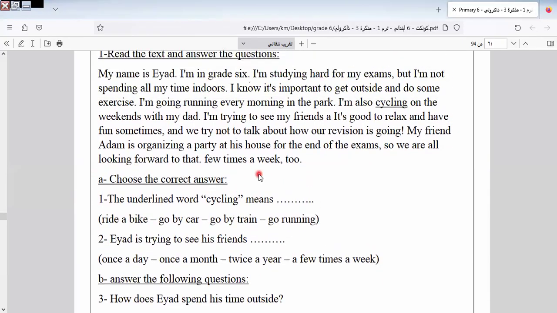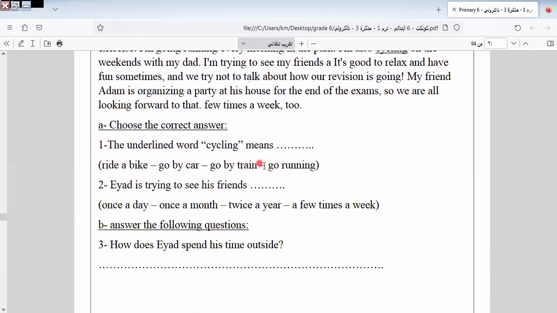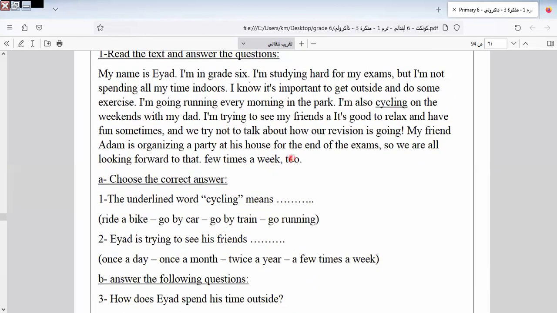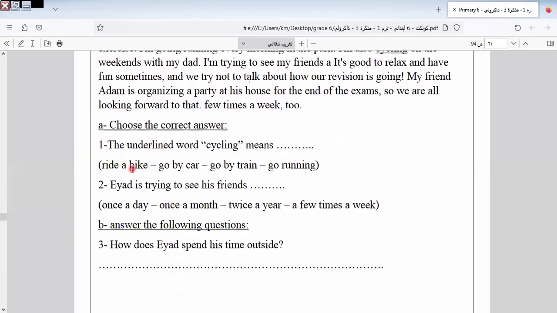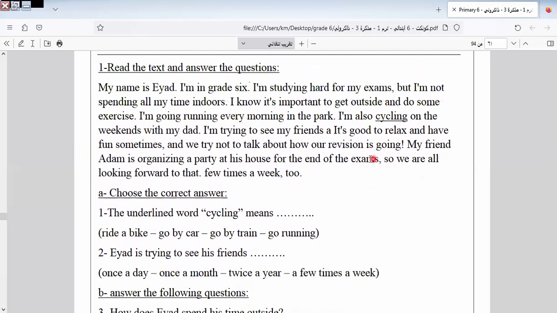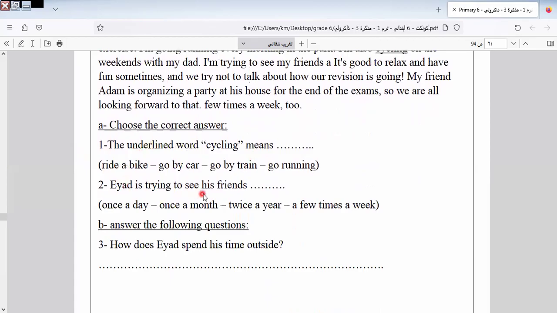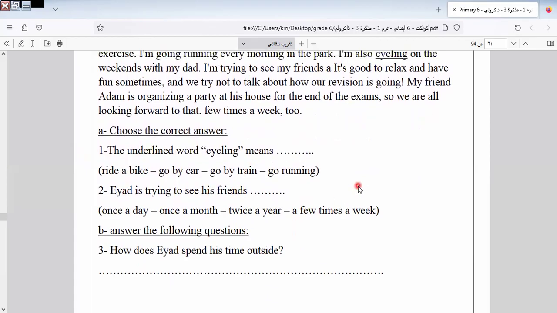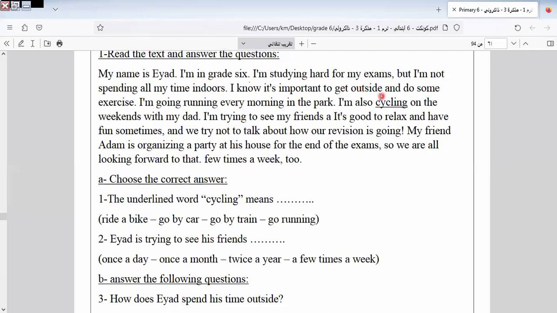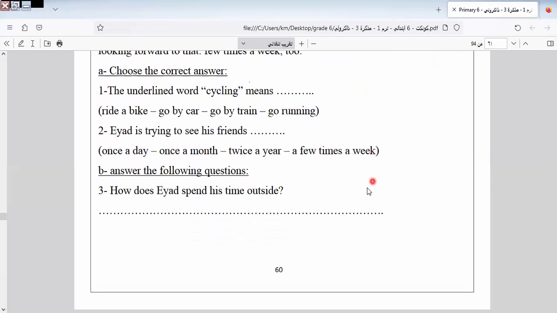The underlined word cycling means what here? Cycling means riding the bike. Okay, this one: cycling here means riding the bike. Iyad is trying to see his friends. How many times does he see his friends?